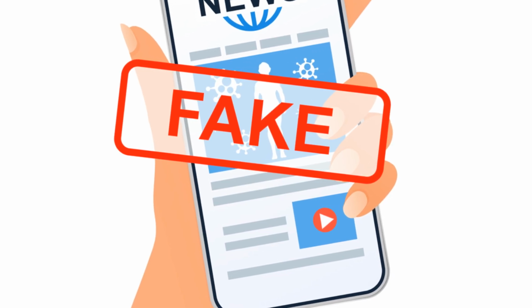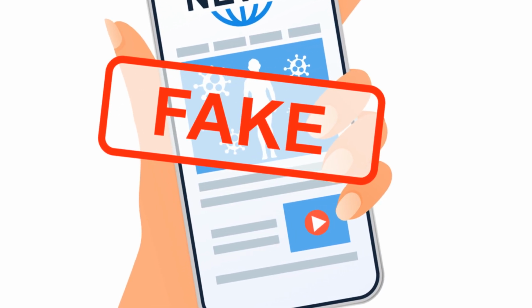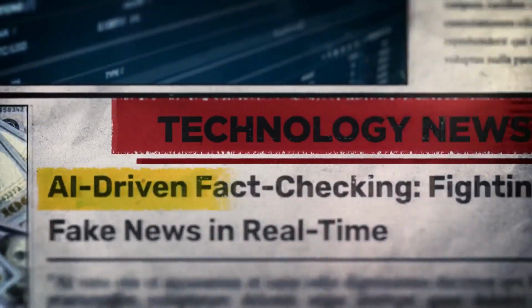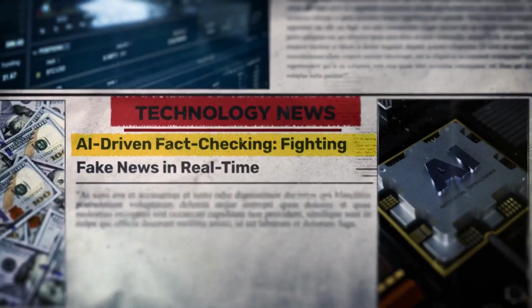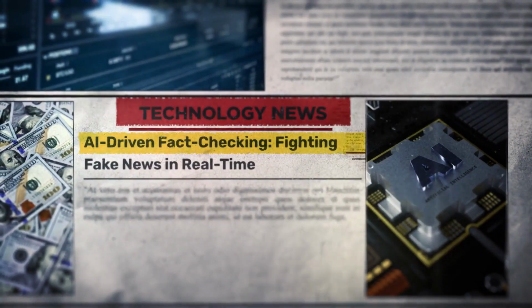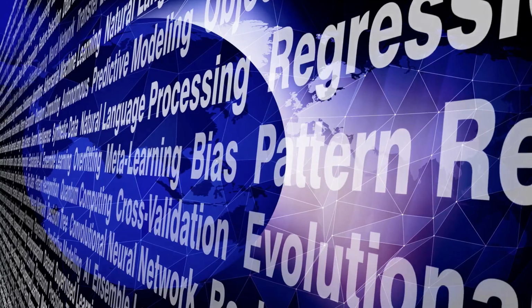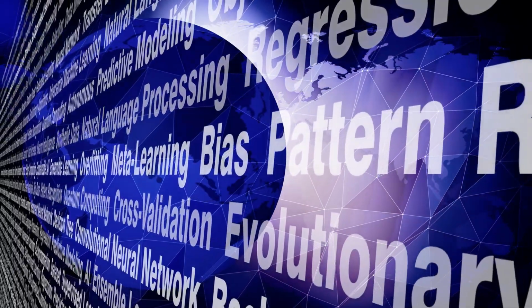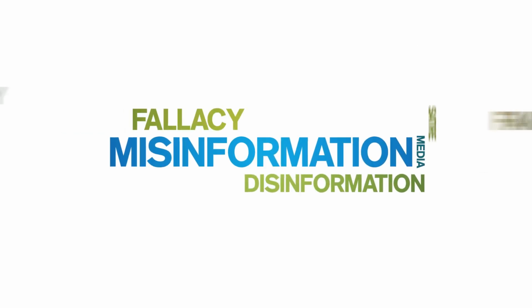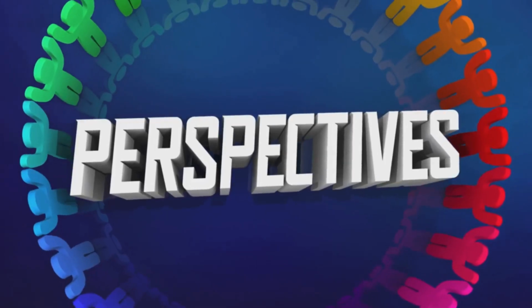It also struggles with brand new or emerging misinformation. If a false claim is spreading for the first time, say, a new conspiracy theory or a deepfake video, there may be no reference point for the AI system to evaluate itself against. This can make early detection of misinformation a challenging task.